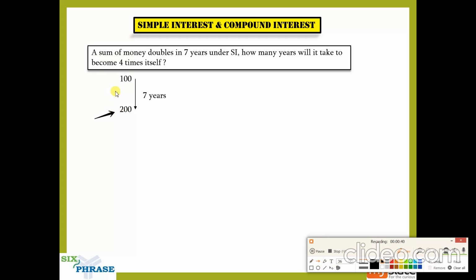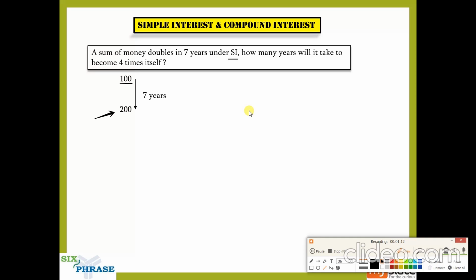Initially we had 100 rupees. This 100 became 200 in a span of 7 years. Now how long does it take for this 200 to become 400? The key thing here is the interest. I'd say it is simple interest that we are calculating here. For compound interest it is a different way, so we'll have a look at that later. But right now you'll have to find how long it takes for 100 to become 4 times itself.